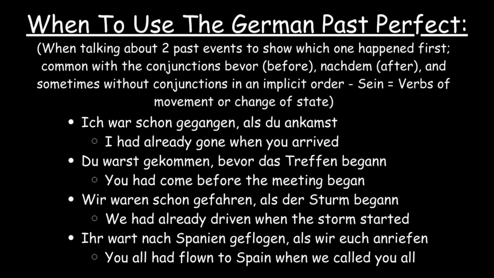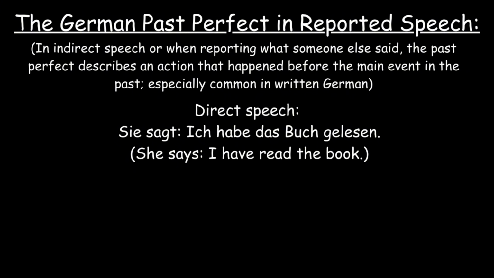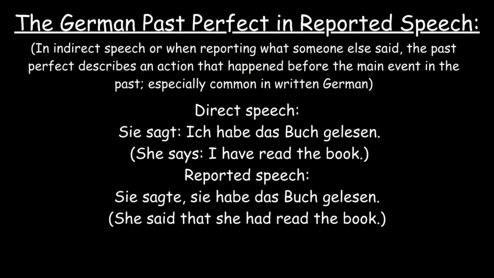Yet more concepts need to be known. The use of the German past perfect is mainly common in reported speech. In indirect speech, or when reporting what someone else said, the past perfect describes an action that happened before the main event in the past. This construction is especially common in written German, like narratives or stories. For instance, the phrase, Sie sagt, ich habe das Buch gelesen, shows direct speech, but a reported speech would be, Sie sagte, sie habe das Buch gelesen.